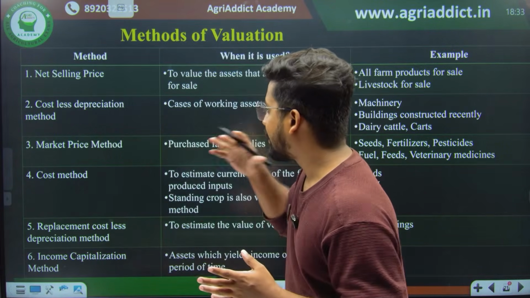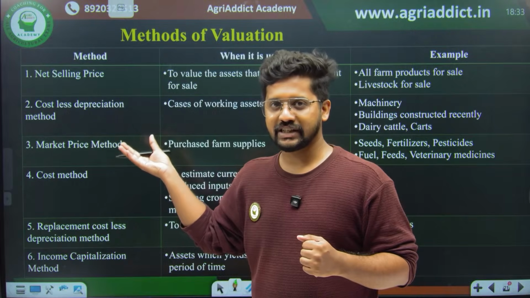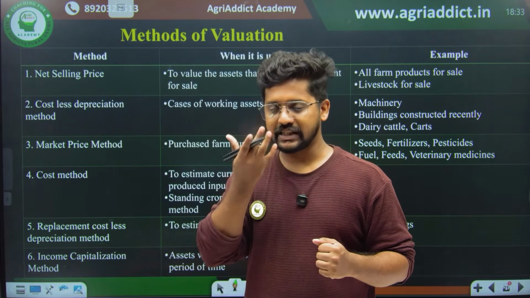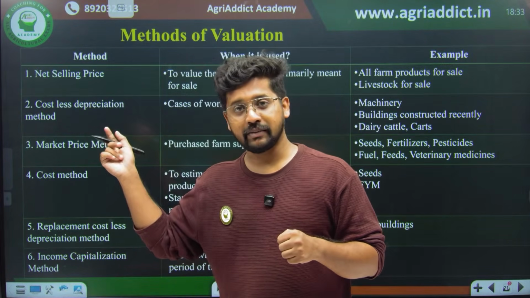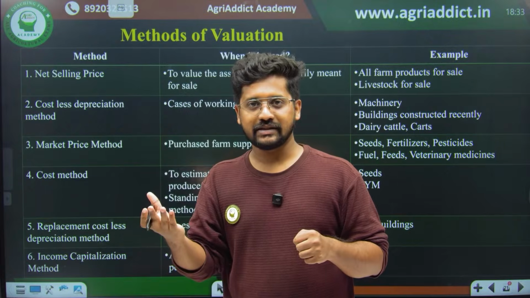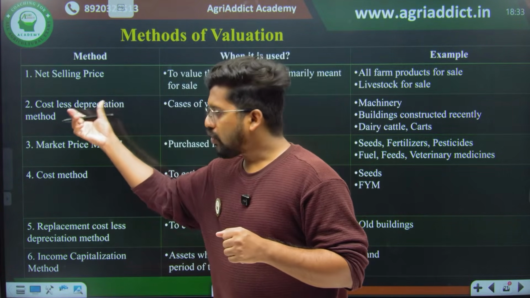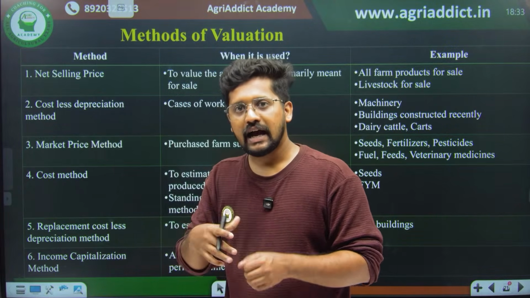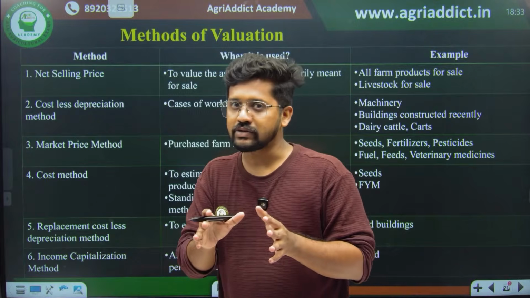Okay, second one, cost less depreciation method. Here there is a cost as well as a depreciation part. You already have an idea of depreciation; it is none other than the value of wear and tear. Depreciation happens with things like machineries. So we take what the cost of purchase was and deduct the depreciation, for the things we use in the farm.